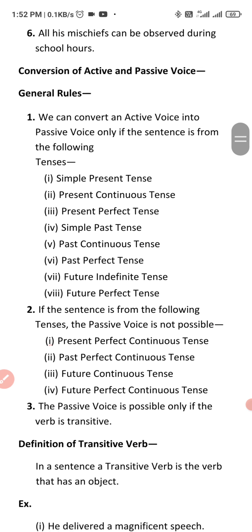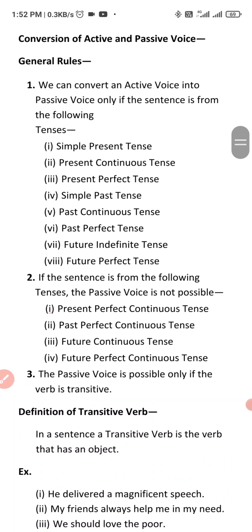Today we are going to learn how we can convert an active voice into passive voice. It means we are going to have some rules for the conversion of active and passive voice. First of all, we have general rules. First rule is we can convert an active voice into passive voice only if the sentence is from the following